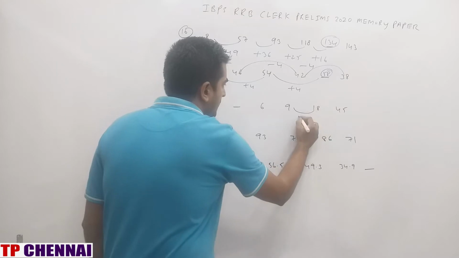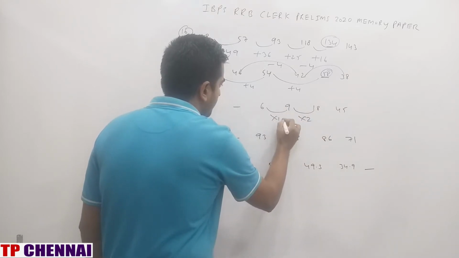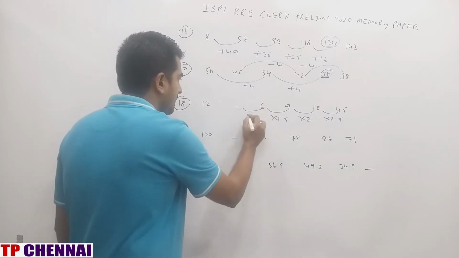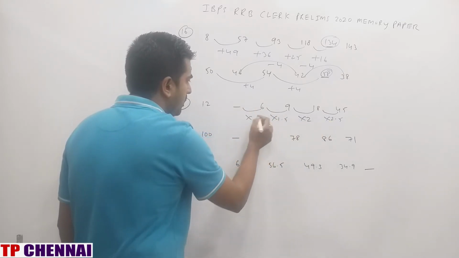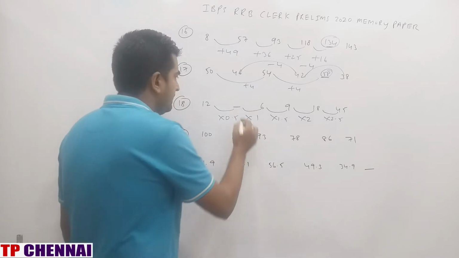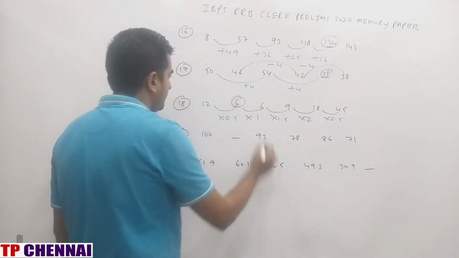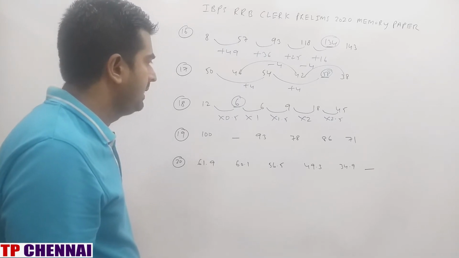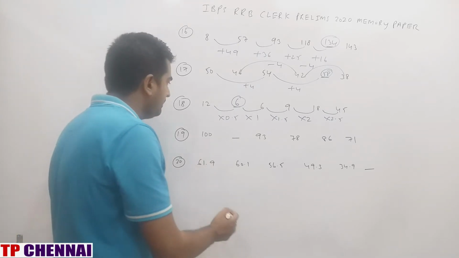This is into 2 times. This is into 1.5 times and this is into 2.5 times. Right? So this is how much? 2.5 to 1.5 to 1 and this is 0.5. So half of 12 is 6, and 6 into 1 is 6 only. Next one, 19th one, 100, blank, 93, 78, 86, 71.